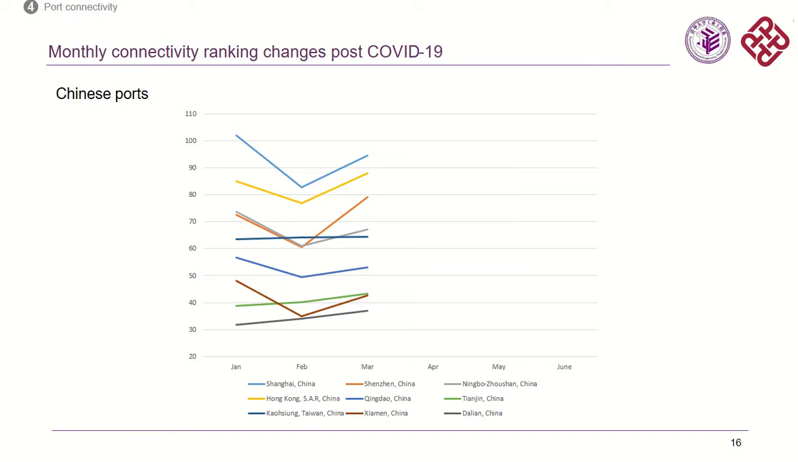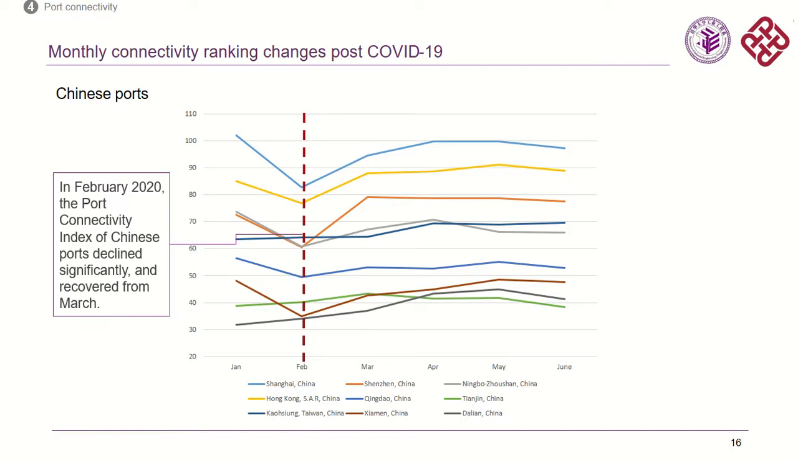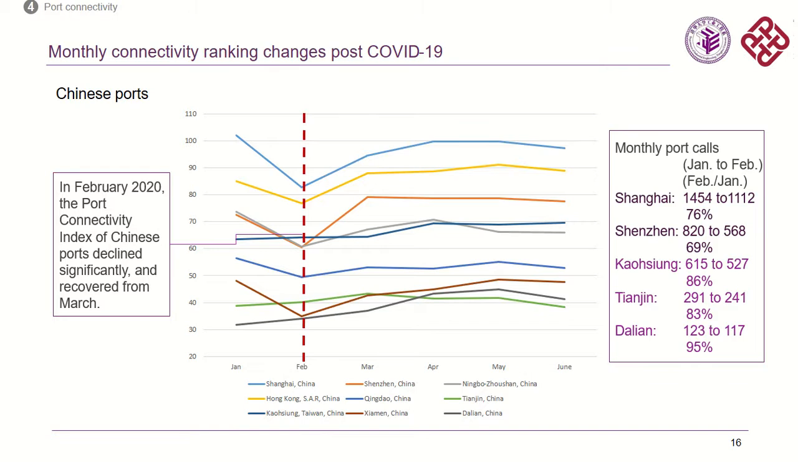Here we show you the monthly connectivity ranking changes post-COVID-19 for 9 Chinese ports. We can see that in February 2020, the port connectivity index of Chinese ports declined significantly and recovered from March. Among them, we can see that Kaohsiung, Tianjin, and Dalian are least affected, and the reported monthly port calls will validate our findings.